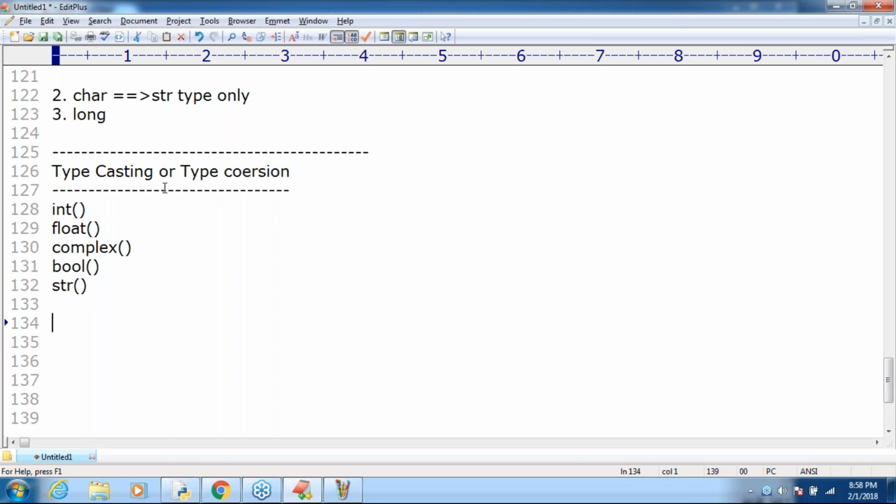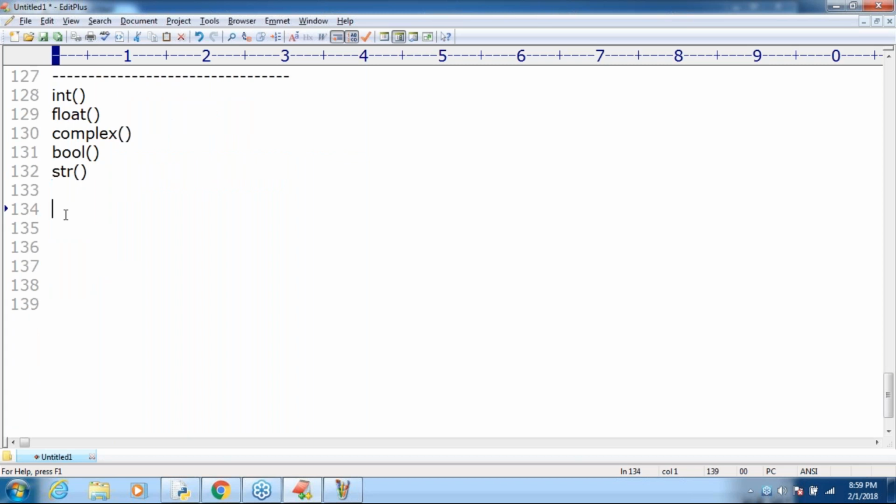For every data type, just open and close brackets. Beyond that, I'm not doing anything. These are type conversion functions: the int function, float function, complex function, bool function, str function. How can we use these functions? You should be aware of their behavior.